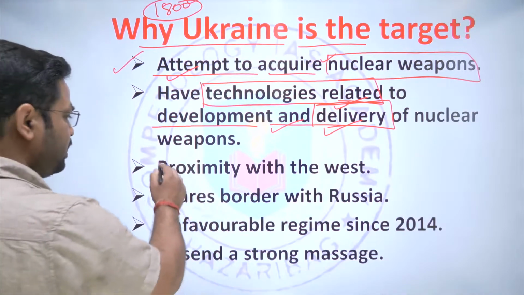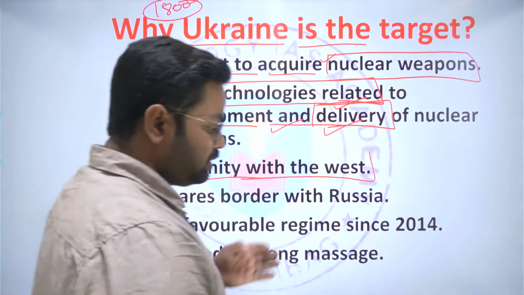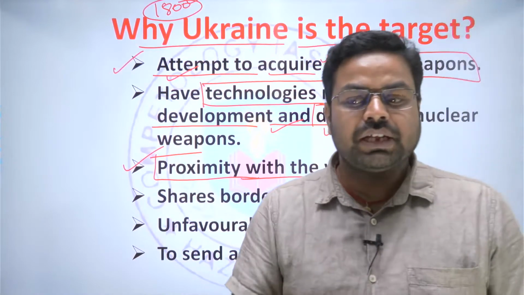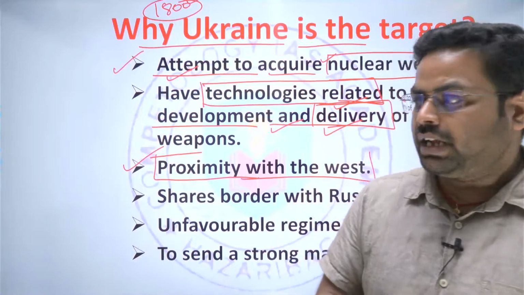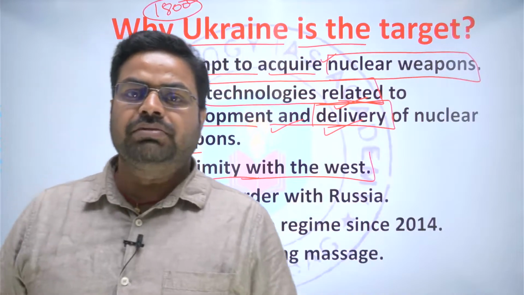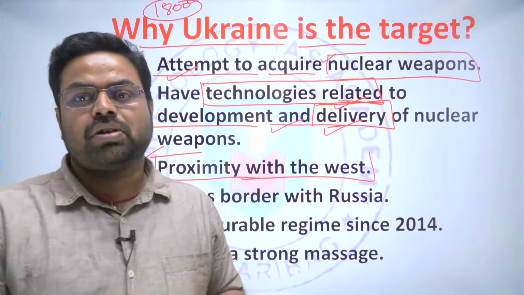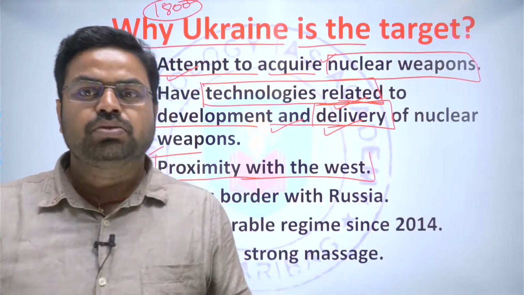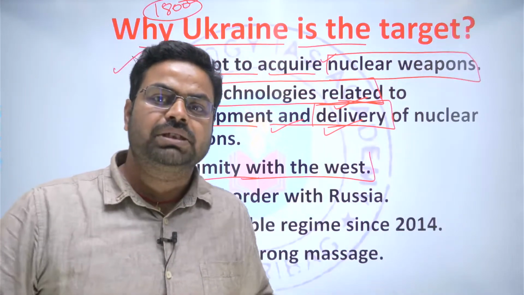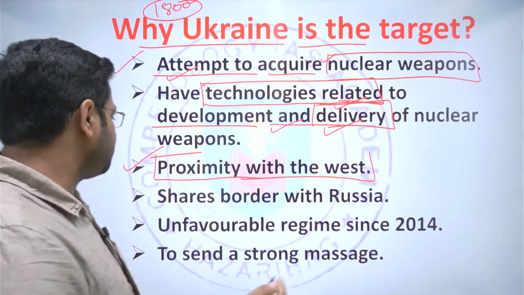And here the proximity to the West was one of the major acquisitions, that Ukraine is drifting towards the Western allies, through which Russia was feeling that its security could be jeopardized. That is why Russia is time and again trying to pull Ukraine away from the Western allies, because the fight of Russia and the Western allies is not a new thing. Since after the conclusion of World War II, the Cold War era had started, and since then they have been fighting with each other. It is a cat and mouse game, a 36 figure (a mutual rivalry) that has been going on for a long time, right? And that is the situation.